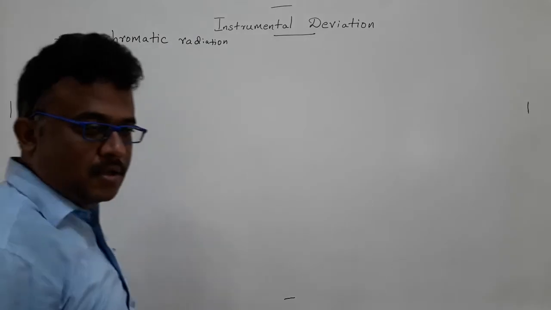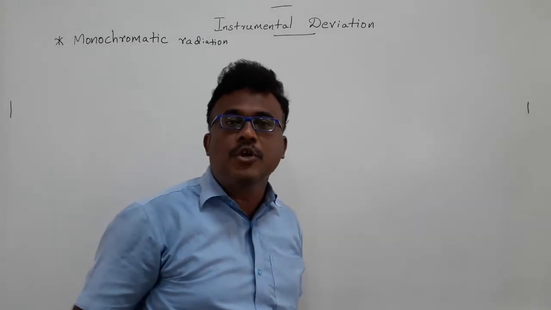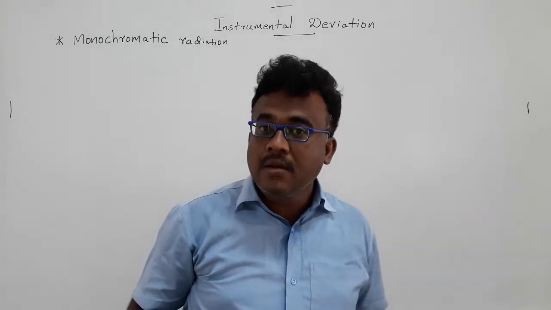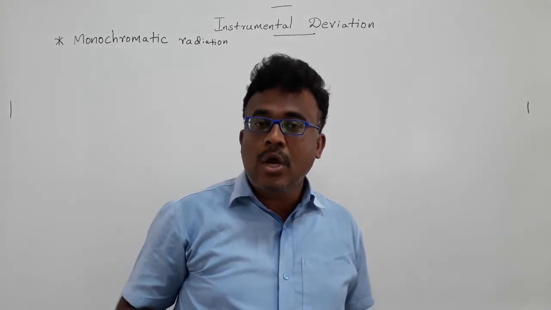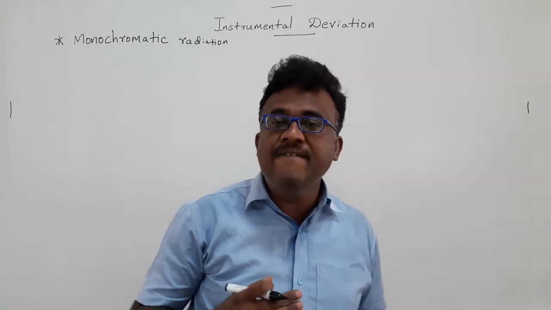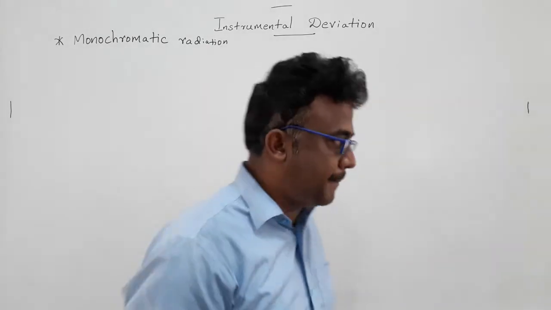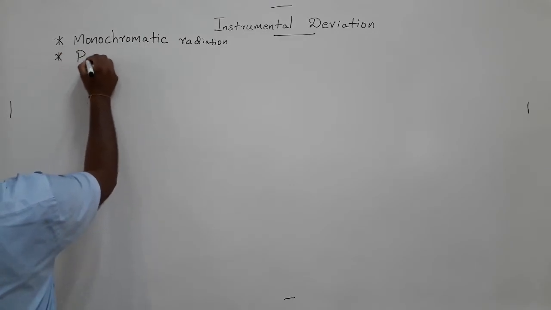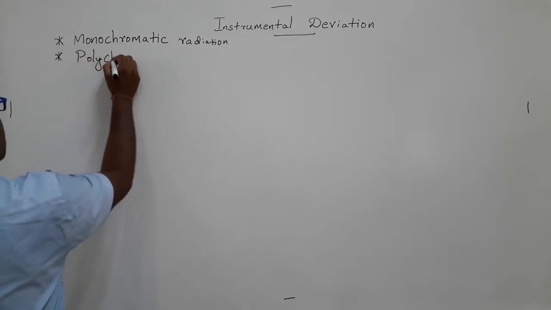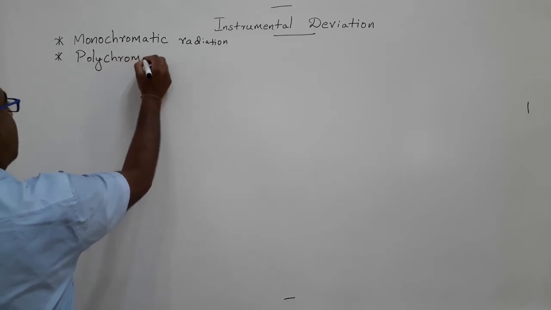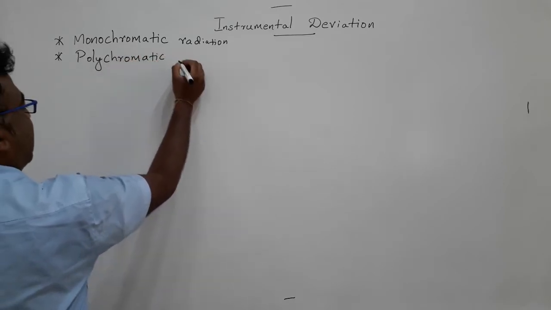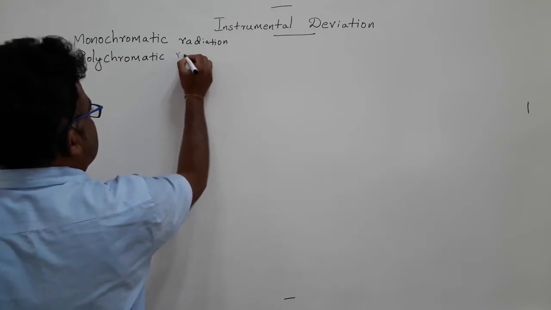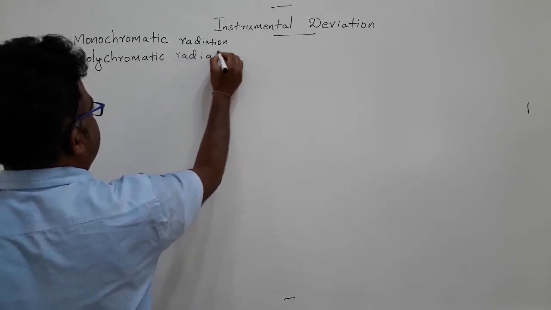In case there is any chance of using polychromatic radiation, then there is a possibility of deviation from Beer's law. If the system is used with polychromatic radiation, Beer's law will deviate. That means you will get a non-linearity in the absorbance versus concentration graph.